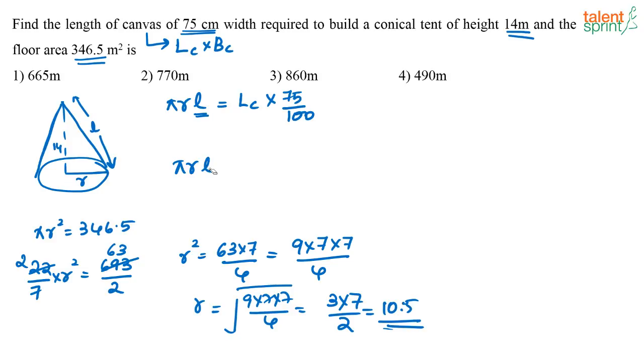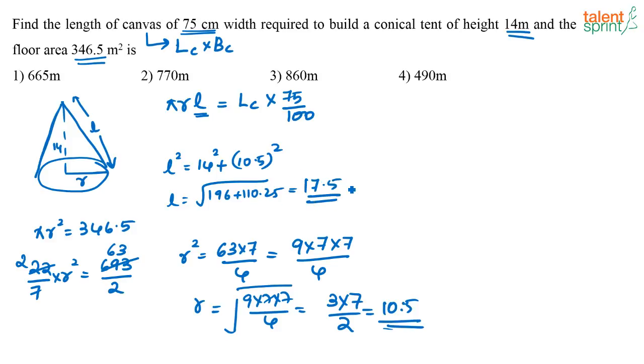Now first let us solve it. How do you find the value of L here? See, this is like a right angle triangle. So L squared is equal to 14 squared plus what is this r, 10.5 squared. If you solve this, what do you get L as? You will get L is equal to root of 196 plus 110.25. So you solve this, you get it as 17.5. You can do these calculations by yourself later and check.